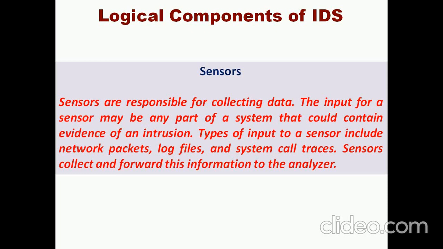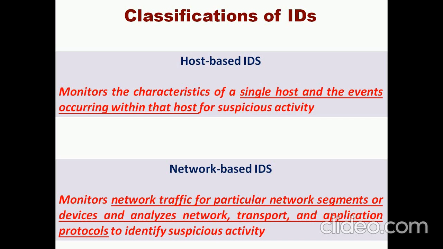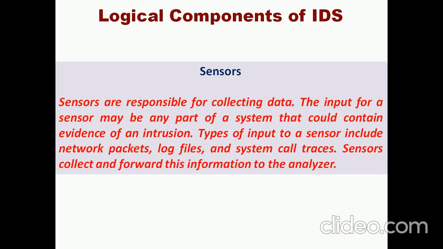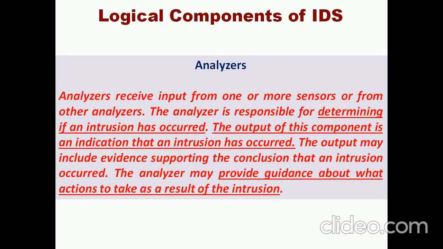These are the major classifications of intrusion detection, and now the logical components of an IDS. One component is called the sensor. The sensor collects the data, so it is easily compromised by an adversary or third party. Sensors can be accessed in an unauthorized way very easily, so we have to take this into consideration. One component of an IDS is the sensor, and the next is the analyzer.